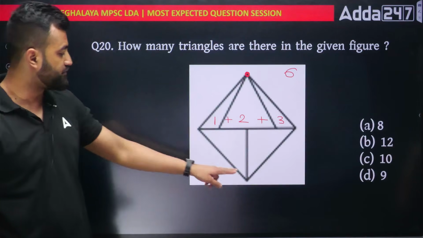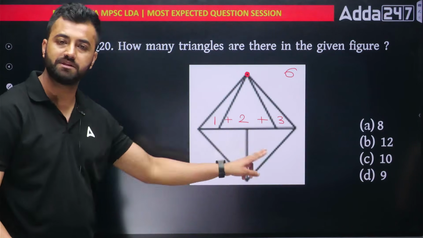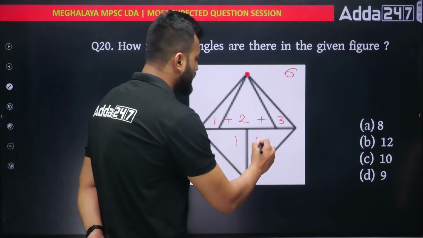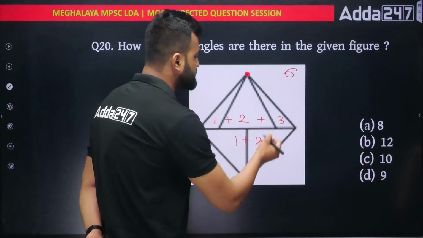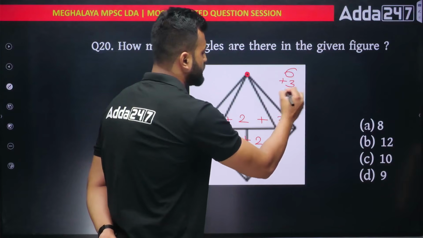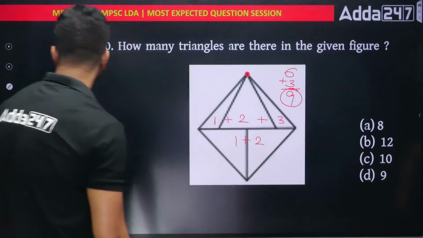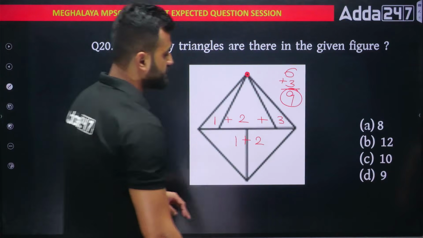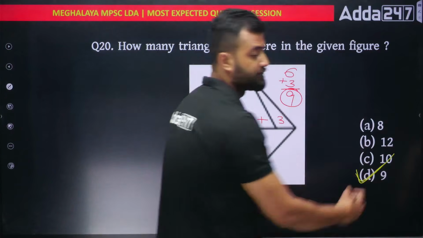Similarly at the bottom, see from one point your line is going down, number them. 1, 2 and then just add them up. How much are you getting? 1 plus 2 is 3. So plus 3, that means you're getting 9 triangles out here, my friend. Simple. Remember this trick? It's quite easy and convenient.